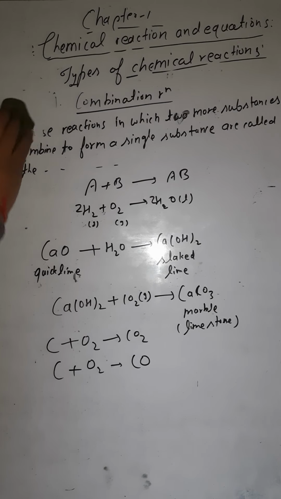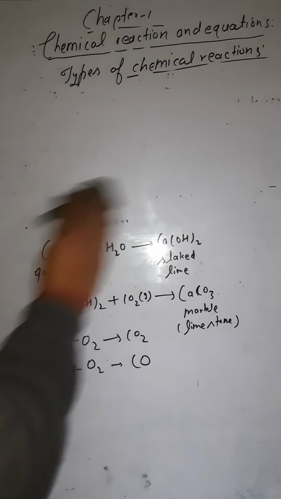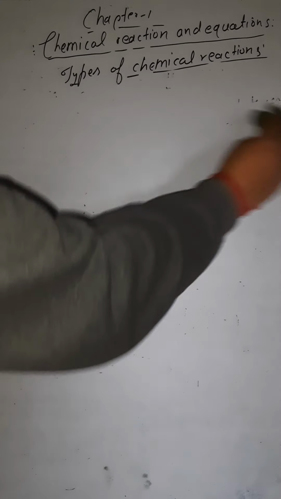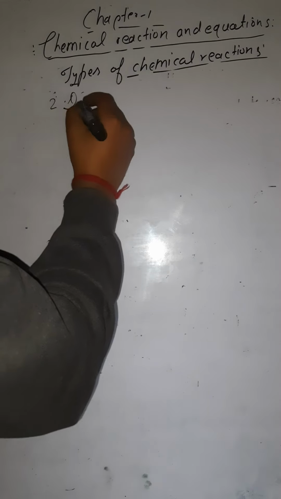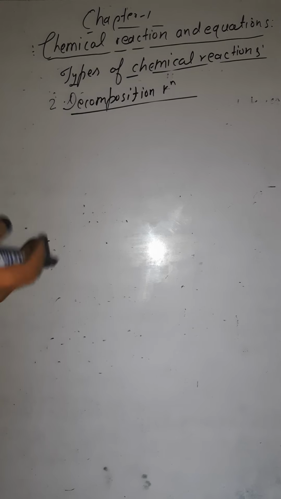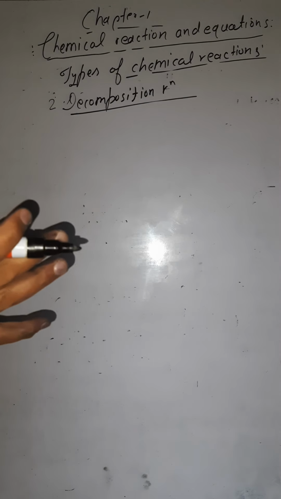Now let's move to the second type of reaction, and that is the decomposition reaction. So what is the decomposition reaction? In the previous lecture, while we were balancing chemical equations, I told you that potassium chlorate is decomposed into potassium chloride and oxygen.